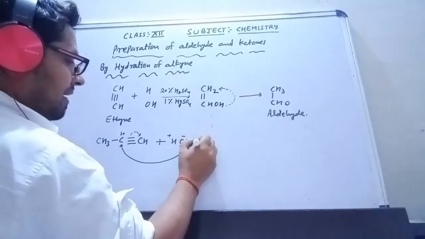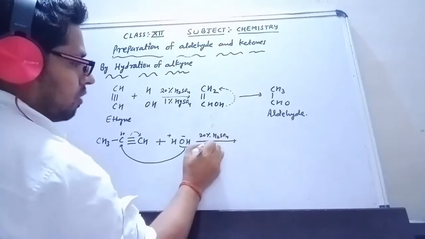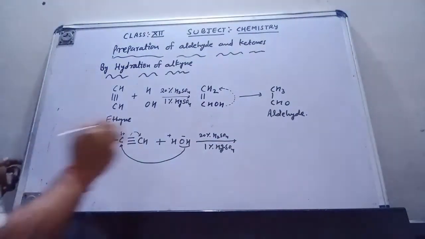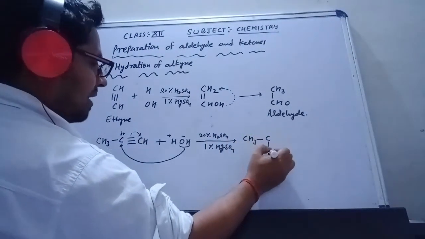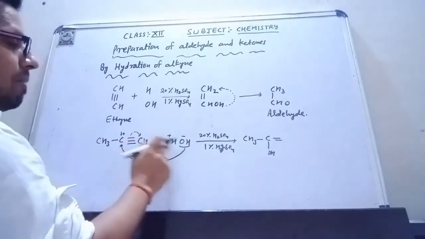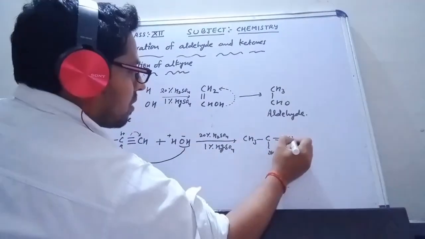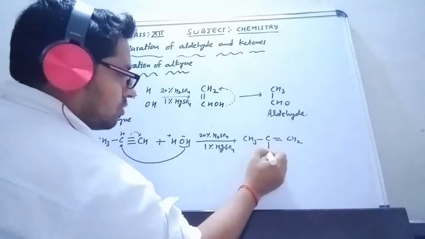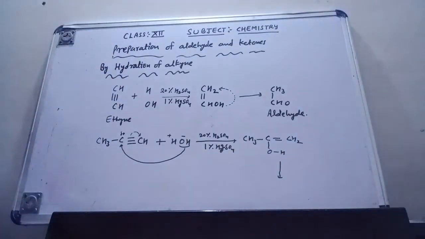So what I will get in the presence of 20% H2SO4 and 1% HgSO4, the product whatever I am getting here, is CH3 single bond C, OH is attached here and the double bond remains. Now this negatively, positively charged will attack on this. So this is CH2. Now what has happened here, I can write this OH in this way. Now what is going on here,